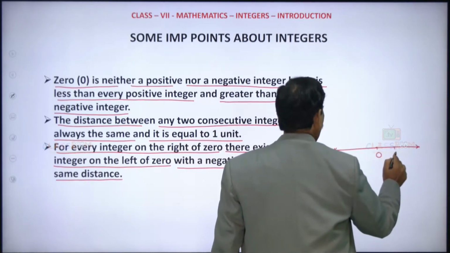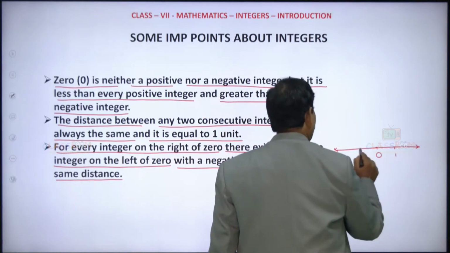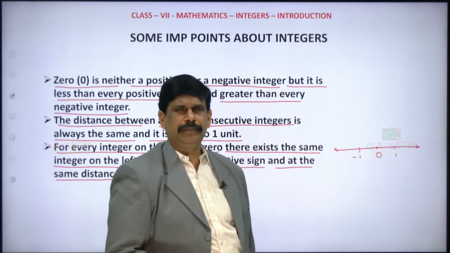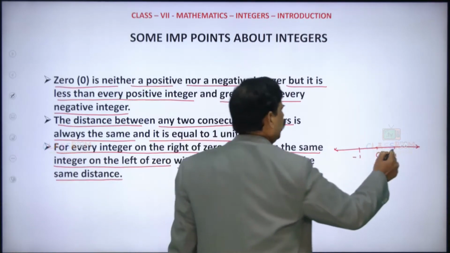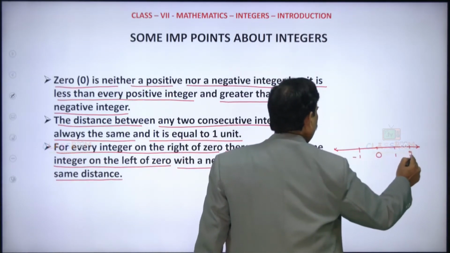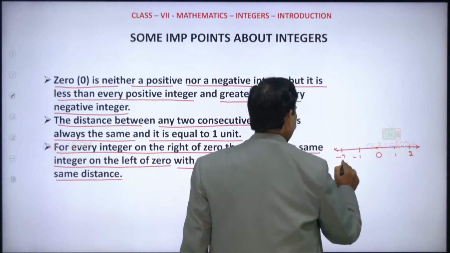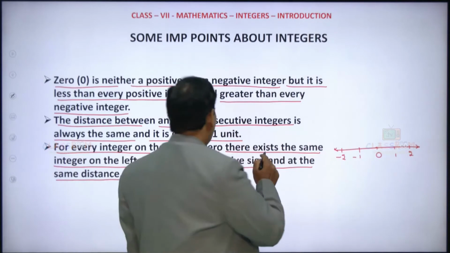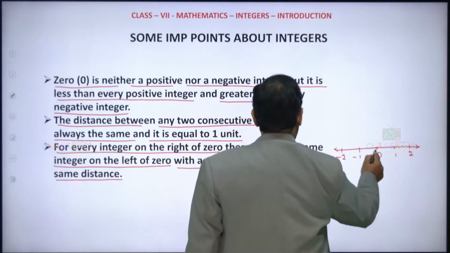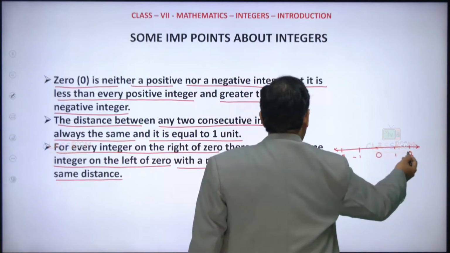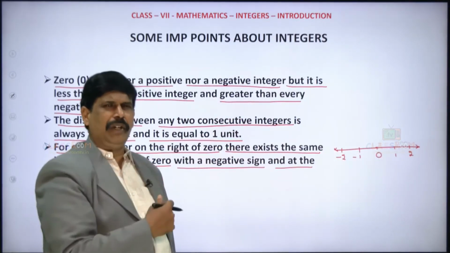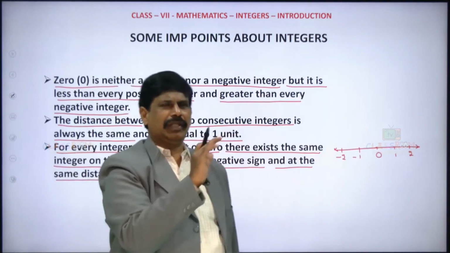So right of 0 we have 1, and the same number will exist on the left, but as a negative. See here we have 2, so here we will have minus 2. So on the number line, for every integer on the right of 0, the same number exists on the left side also, but with a negative sign.